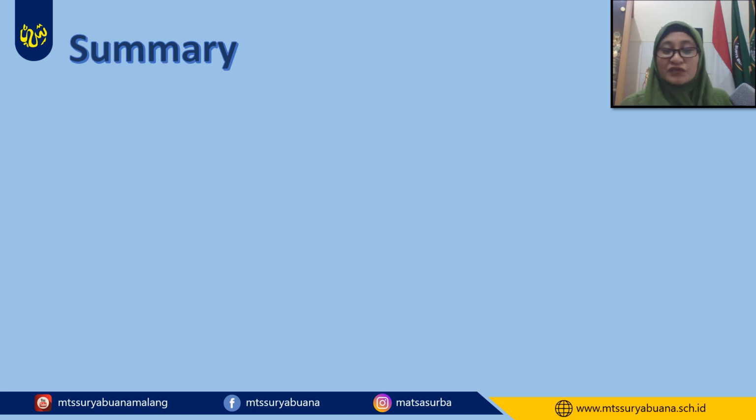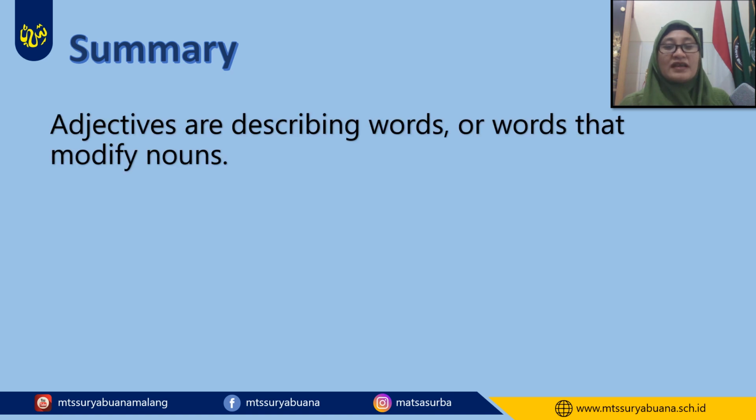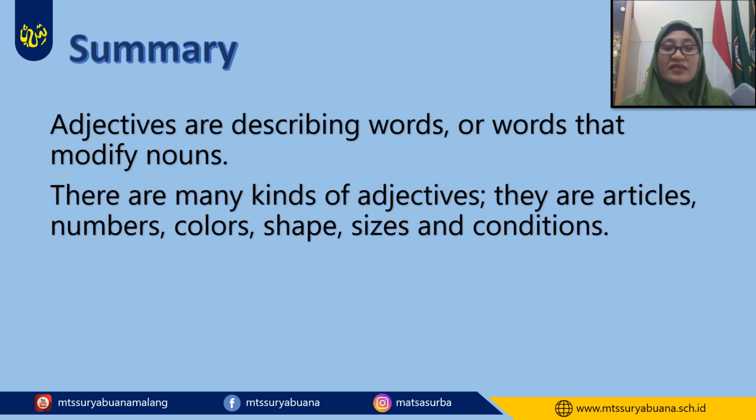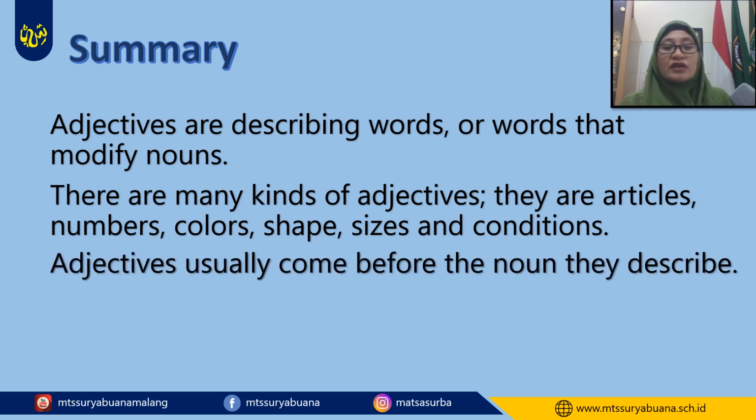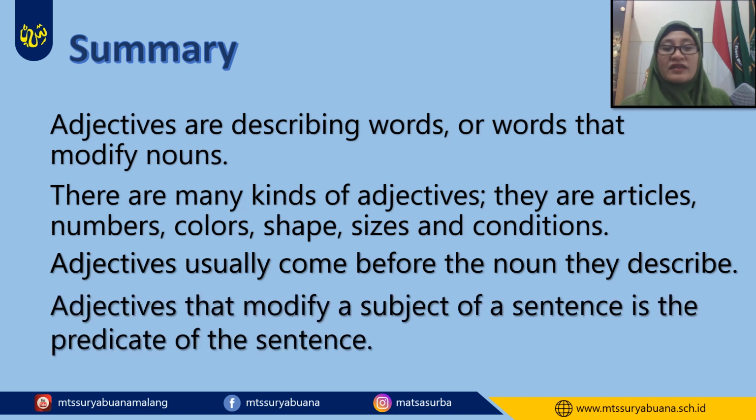Now that you have finished the exercise, let's make a summary. Adjectives are describing words or words that modify nouns. There are many kinds of adjectives. There are articles, numbers, colors, shape, size, and conditions. Adjectives usually come before the noun they describe. Adjectives that modify a subject of a sentence are the predicate of the sentence.